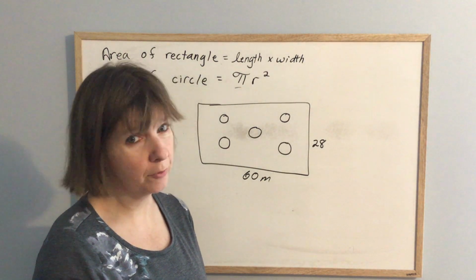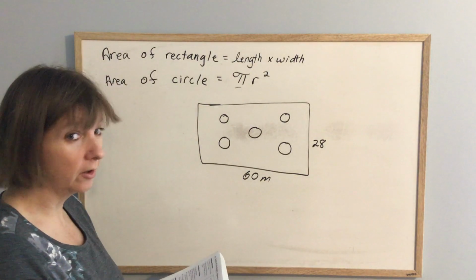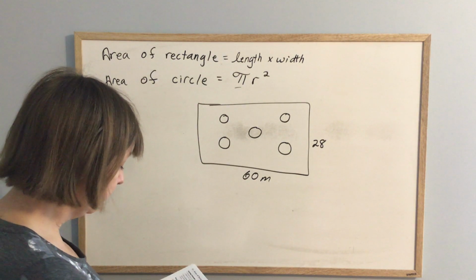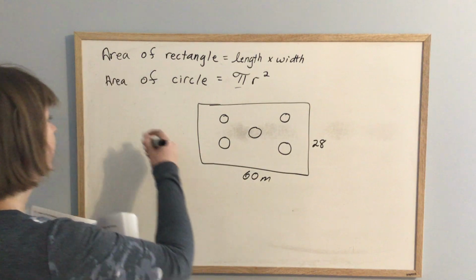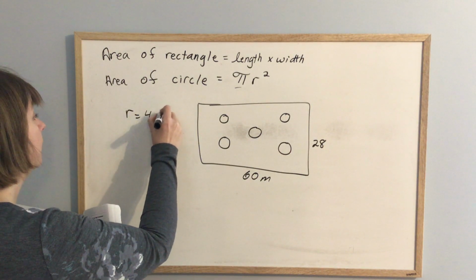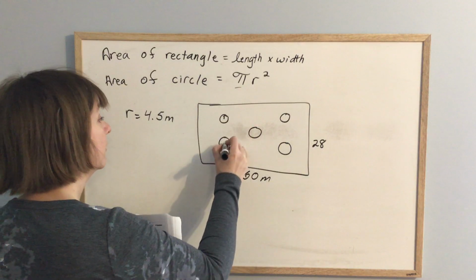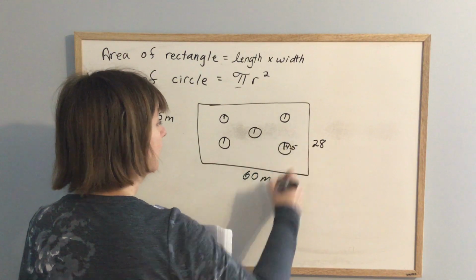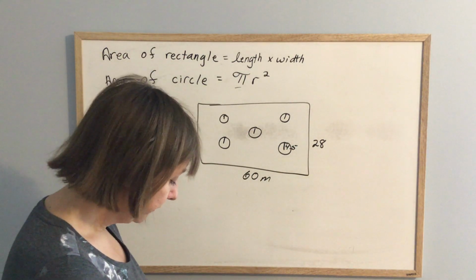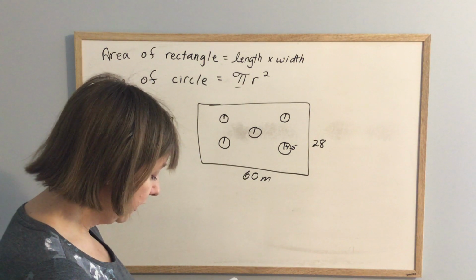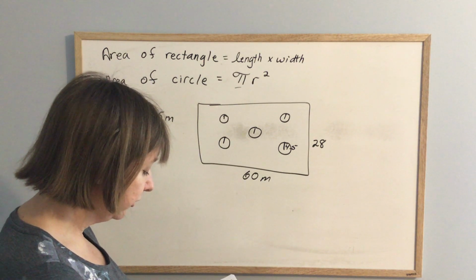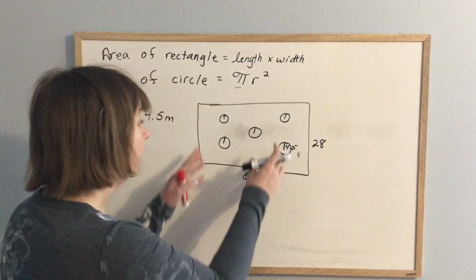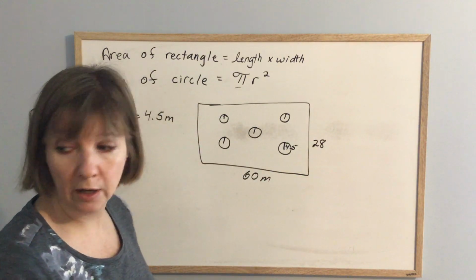I don't know if that's true in real life. If you play hockey, you probably know. I don't know because I don't play hockey. Now, it says each of the circles has a radius of 4.5 meters. So this has a radius of 4.5, this has a radius of 4.5. All 5 of them have a radius of 4.5 meters. It says, calculate the area of the ice that lies outside of the circles. So basically, if those circles weren't there, what would be the area?